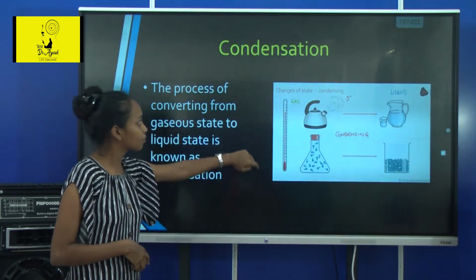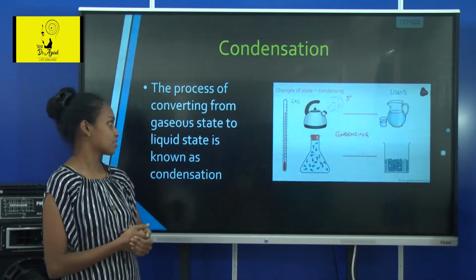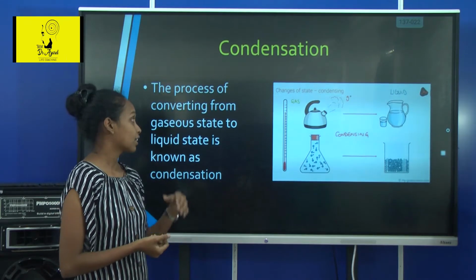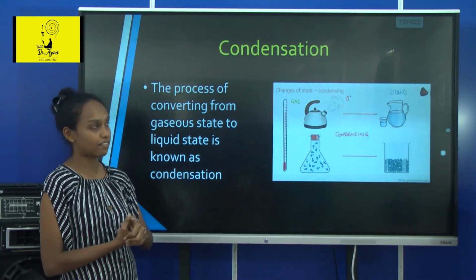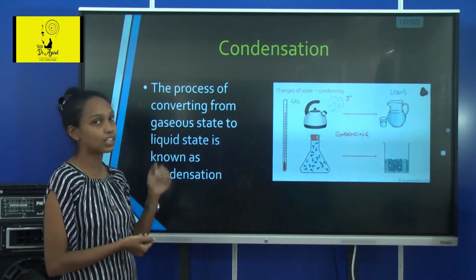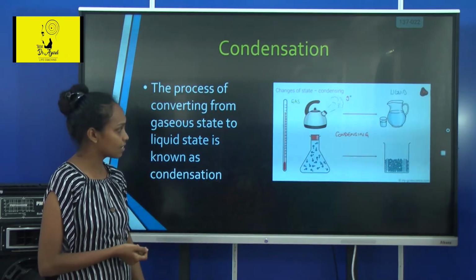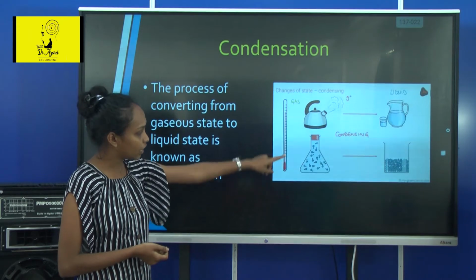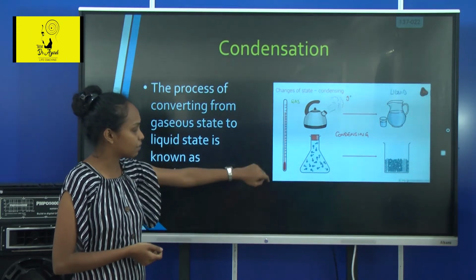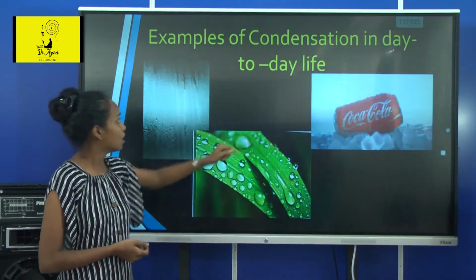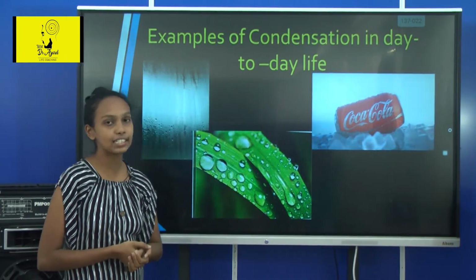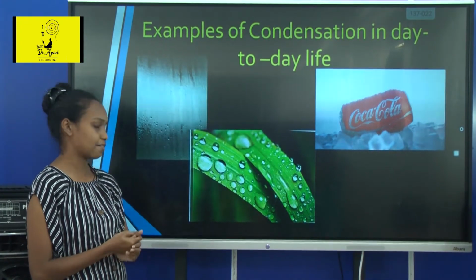Next, condensation. What is condensation? Condensation is the opposite of evaporation. The process of converting from gaseous state to liquid state is known as condensation. Here you can see an example in this picture. Next, examples of condensation in day-to-day life.